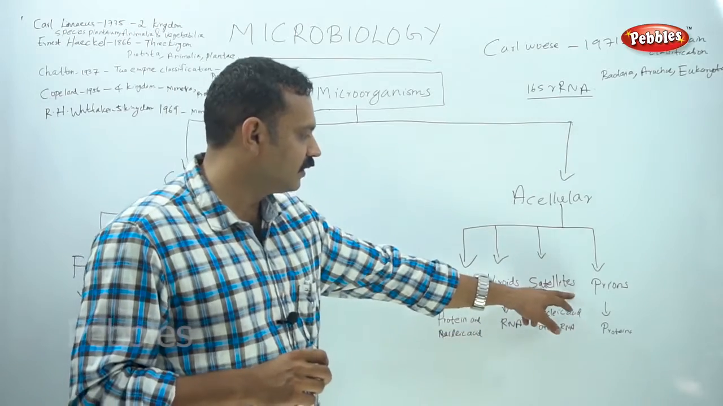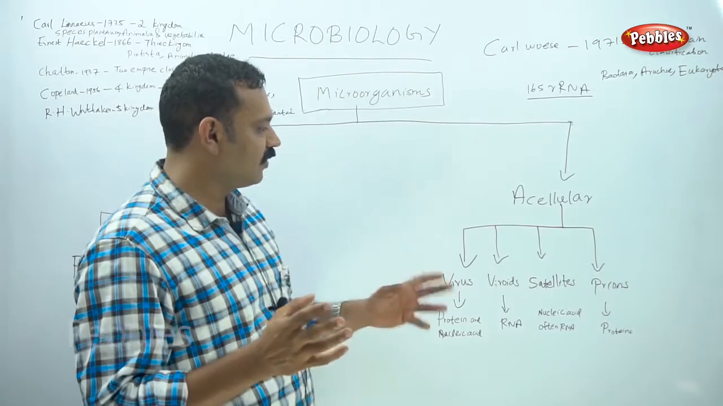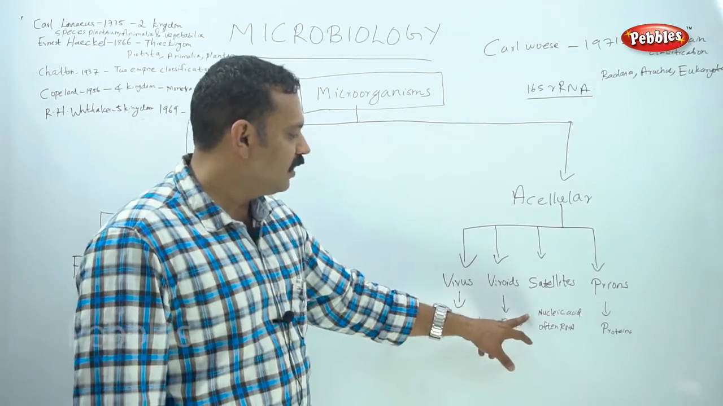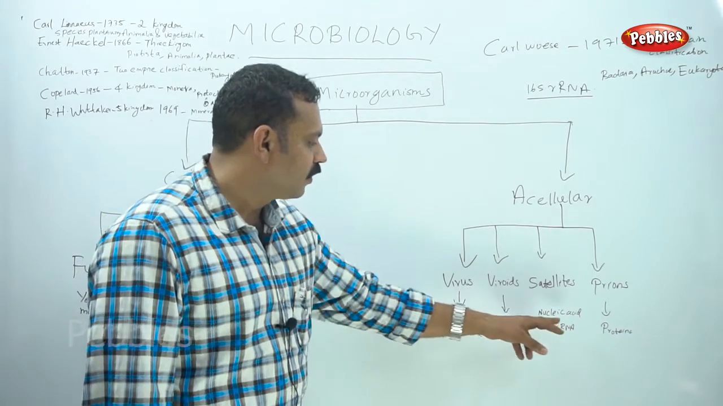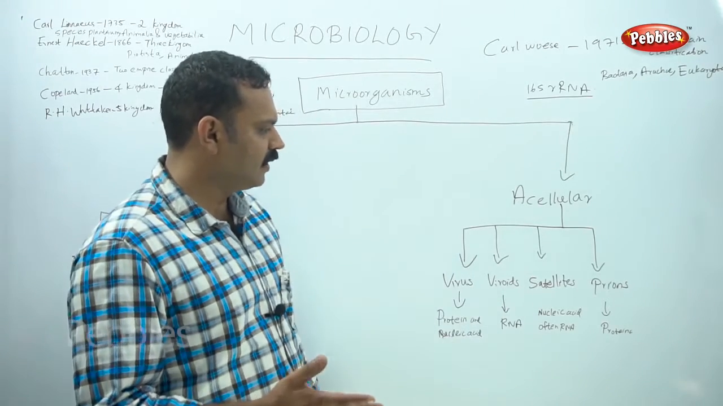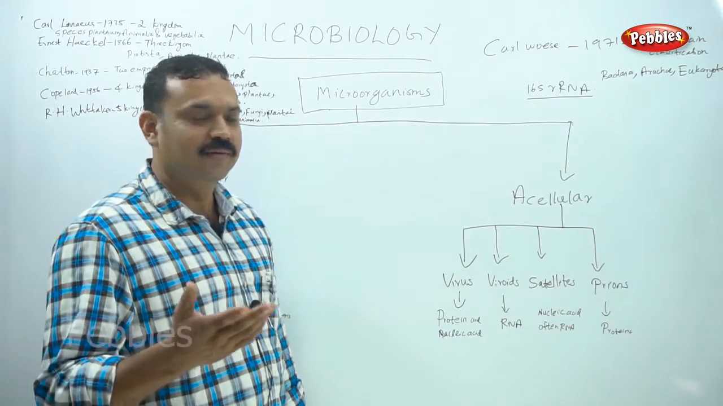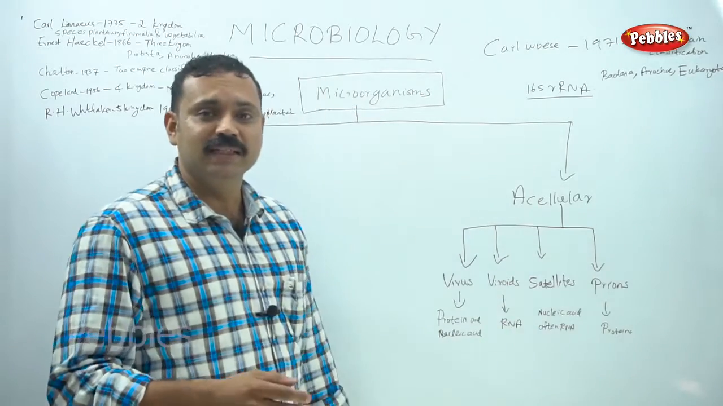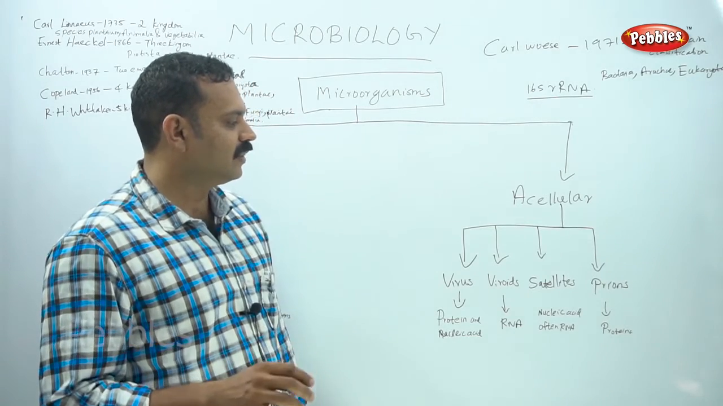And the other ones are known as satellites. We usually hear about satellites used by ISRO, but the case here is entirely different. These satellites are a kind of virus particle. What is the difference from virus? Nucleic acid, often RNA, is contained. And prions, we may hear about prions. Mad cow disease is caused by proteins. Prions are proteinaceous infectious particles.